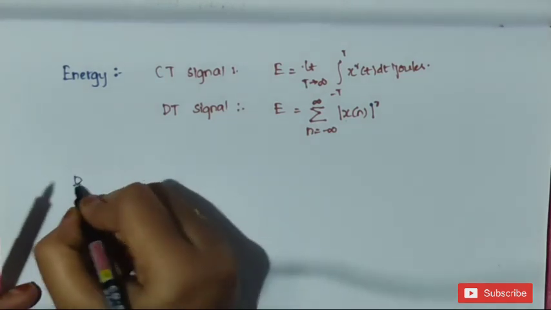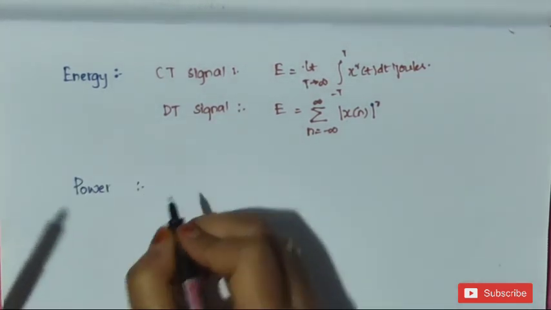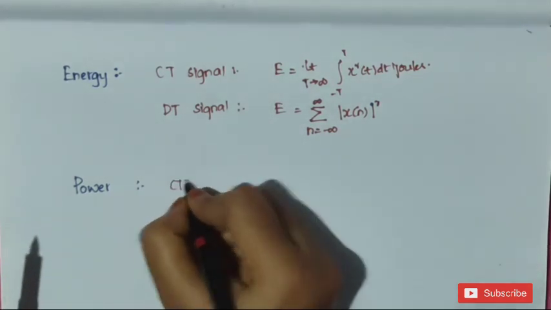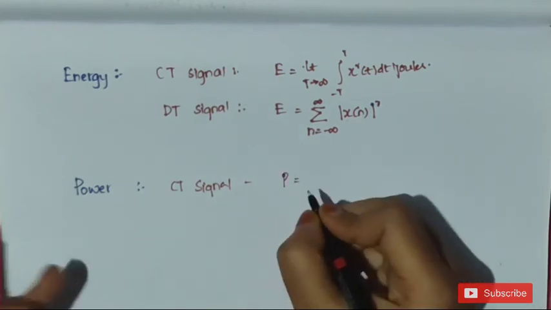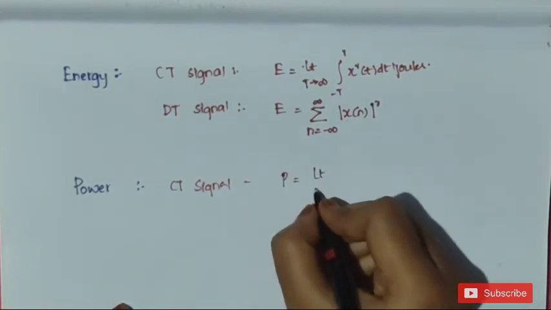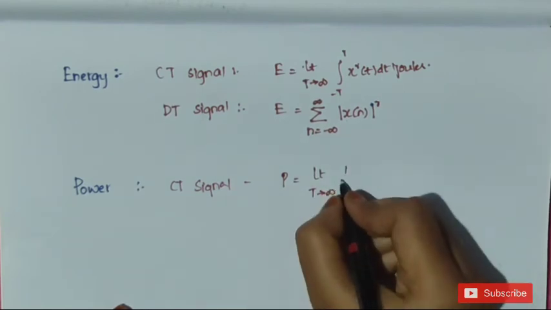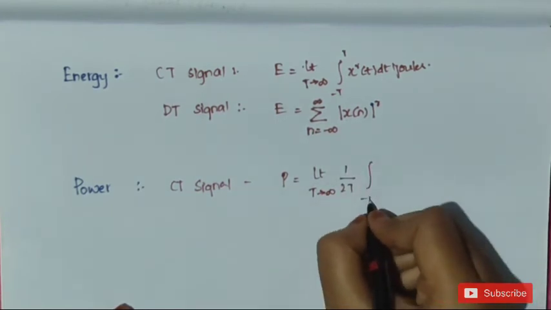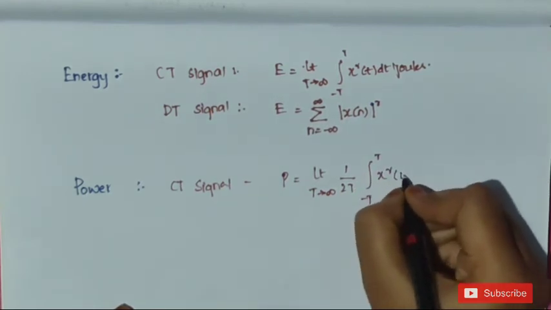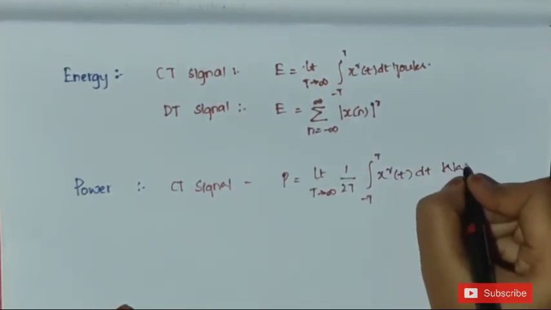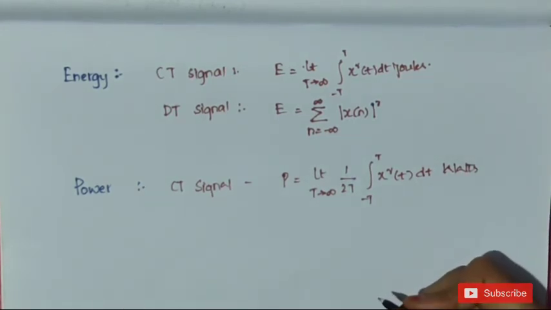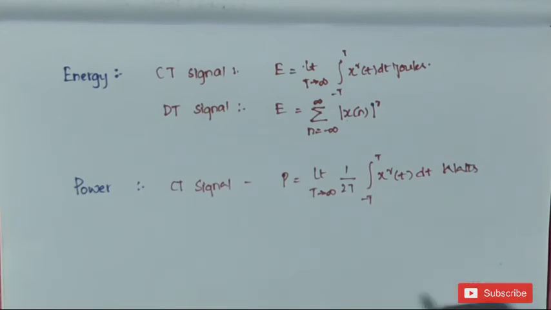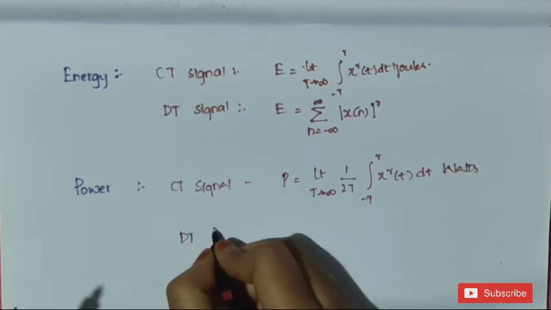Now formulas related to power. The power of a continuous time signal is defined as P is equal to limit T tends to infinity 1 by 2T integral from minus T to T x square of t dt, in watts. Since it is power, its units are watts. Next, discrete time signal.